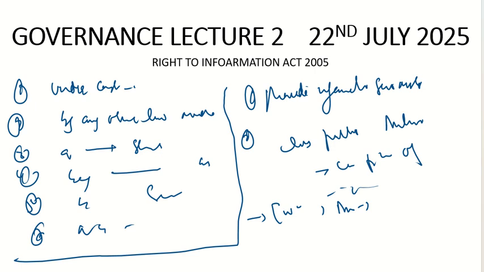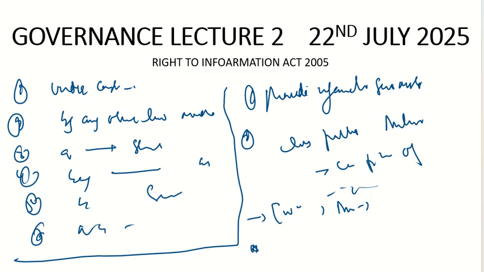You can approach the central public information officer or the state public information officer. The request should be given in written form, or it can also be made orally, but you can ask for their assistance. And when you are asking for this information, they cannot ask you why you are asking for it. This question cannot be asked.